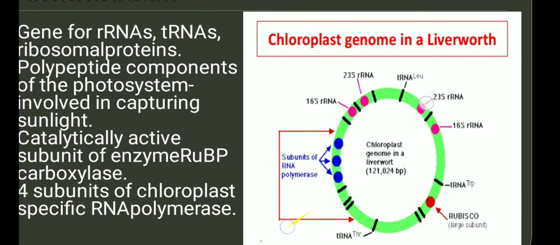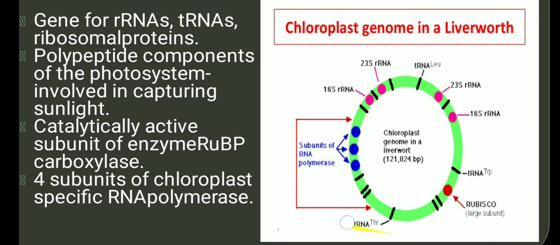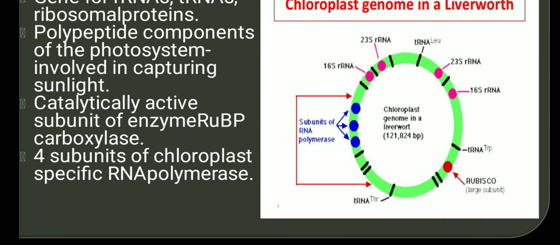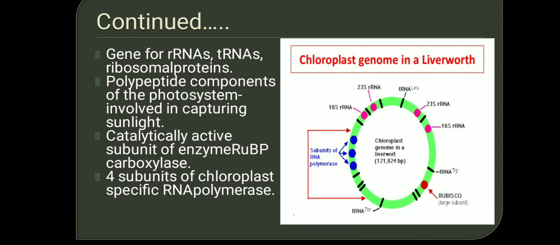You can see there are regions which code for RNA polymerase, regions which code for Rubisco, and regions which code for tRNA and 16S rRNA. Like this, the chloroplast genome codes for rRNA, proteins required for capturing sunlight, that is photosystem 1, photosystem 2 and various complexes. It also contains a gene for the Rubisco enzyme, and also the RNA polymerase enzyme.